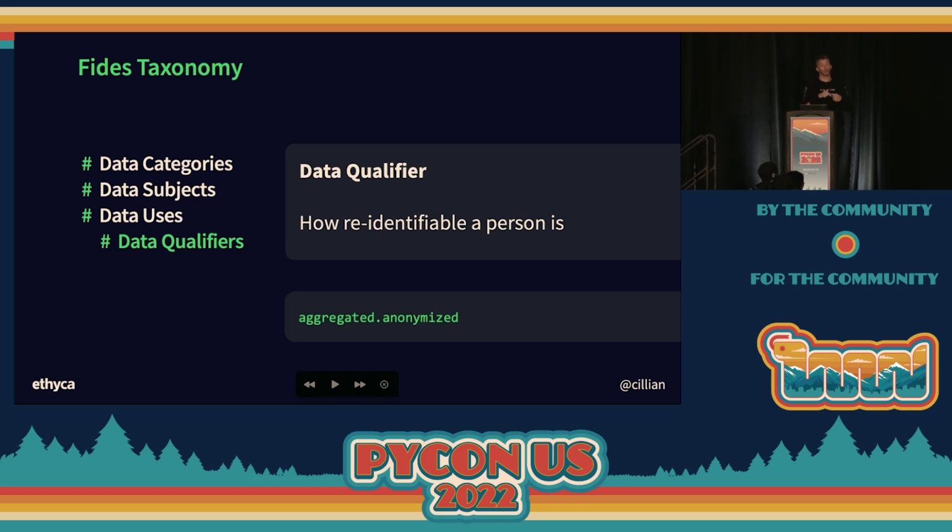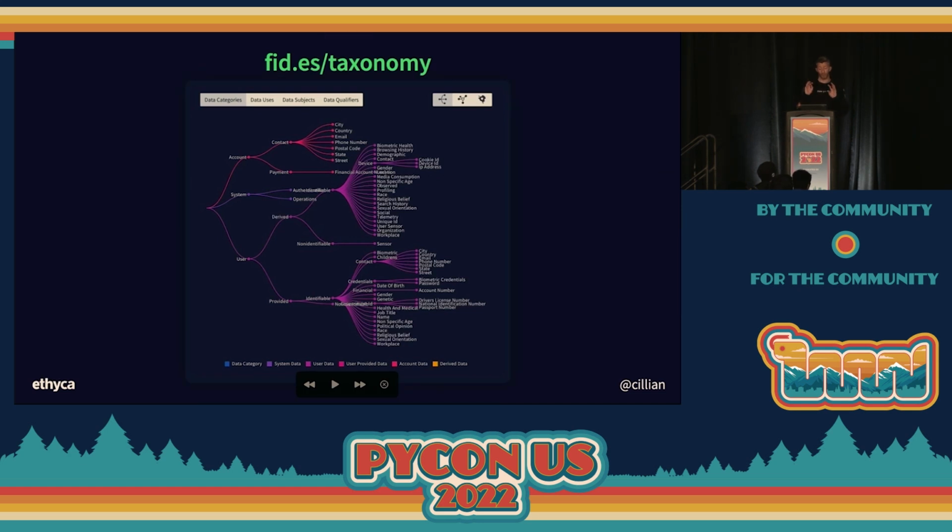Now, what's important to understand is with these four very simple concepts, data categories, data subjects, data uses, and data qualifiers, you can essentially model most of the data and privacy characteristics of a system. And that's the purpose of this, right? Do it very, very simply. So again, if you want to explore the taxonomy a bit more, you can do that online.